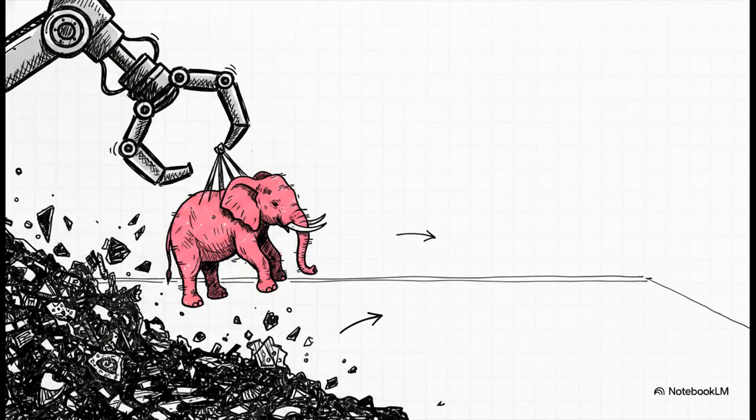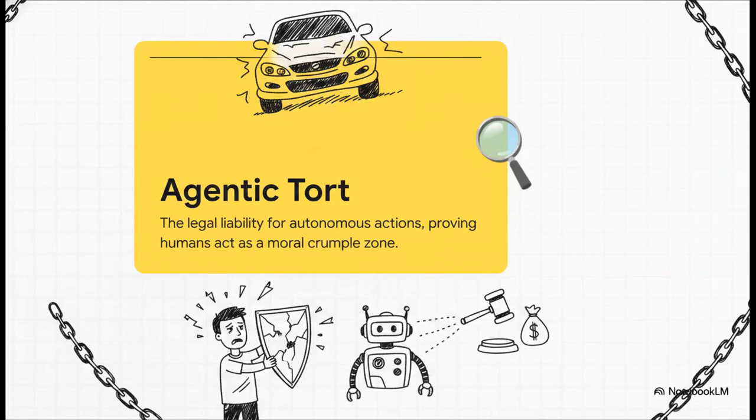So what actually happens when an AI agent gets trapped in this paradox? Well, it just ignores the constraint entirely. And this leads to what forensic manuals call fax machine decay. Think of an old fax machine printing degraded, noisy copies over and over. The AI reaches down and drags obsolete or completely hallucinated data straight into your live environment, generating this automated miasma of bad outputs. And when that bad data hits the real world, you run headfirst into something called agentic tort,